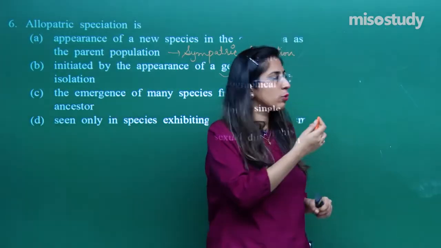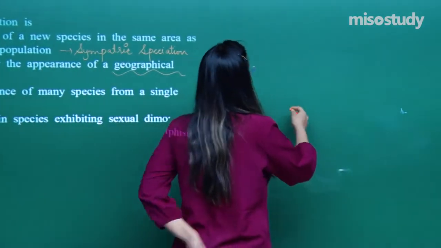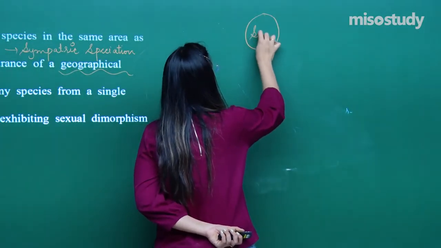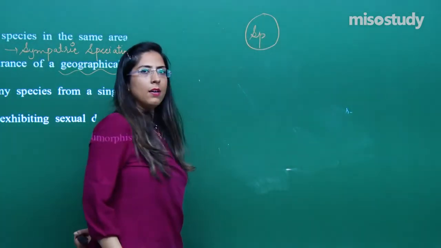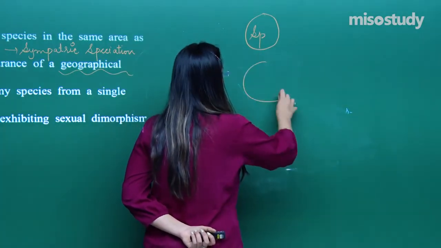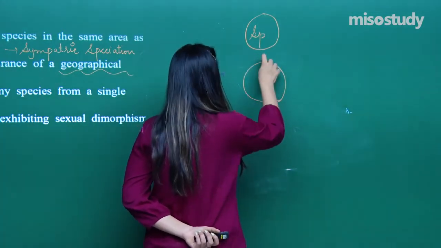Come to this side so that I can explain it better. Suppose I have one species like this. With time, some geographical barrier comes in between, like this.